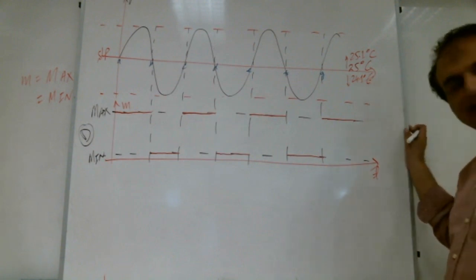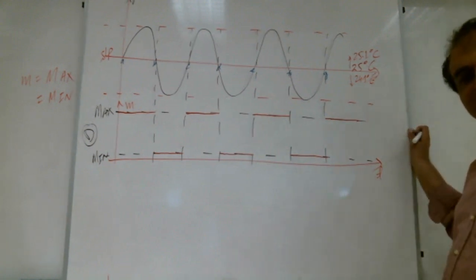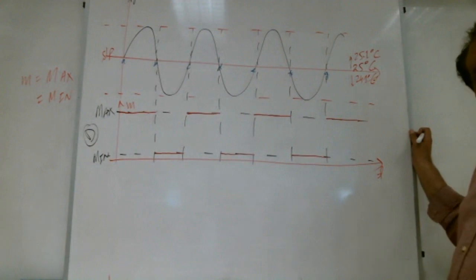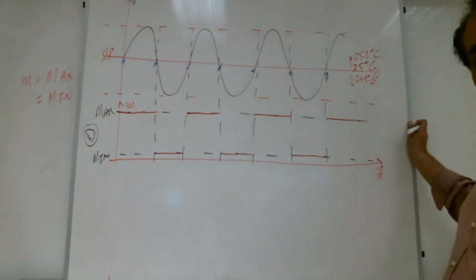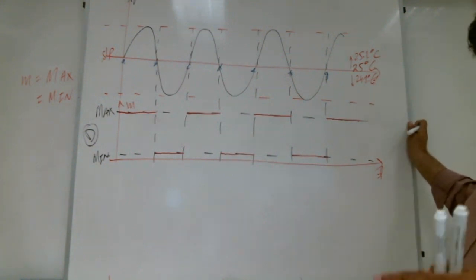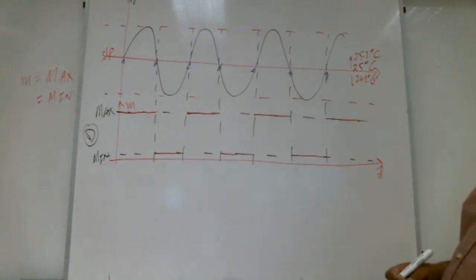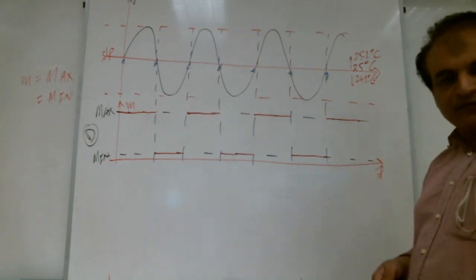So in 1 minute, how many times will the compressor get on and off? A lot of times. Not 3, maybe 30 times. In 1 minute there are 60 seconds, so maybe 20 or 30 times it is going on and off. Right, Shabab? A lot of times.